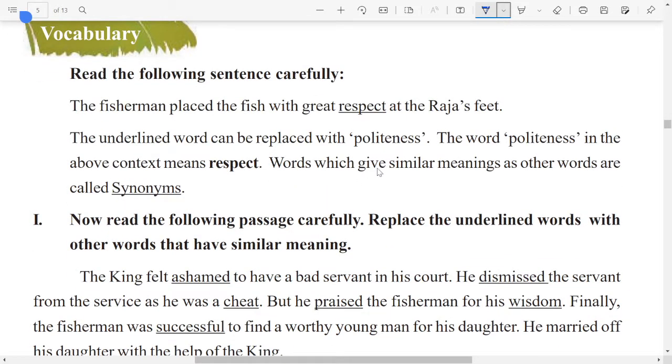Okay, now let us go to vocabulary section here. Read the following sentence carefully. So after reading these sentences carefully, we have some activity. Let us look at that. The fisherman placed the fish with great respect at the Raja's feet. The underlined word can be replaced with politeness. Okay, these two are synonyms. The word politeness in the above context means respect. Words which give similar meanings as other words are called as synonyms. Okay, that means same meaning. Same meaning words are called as synonyms.